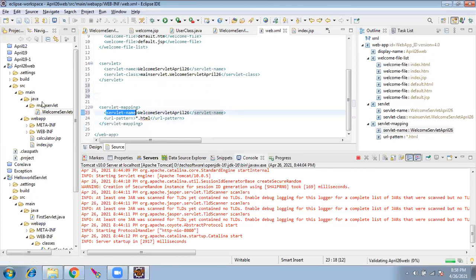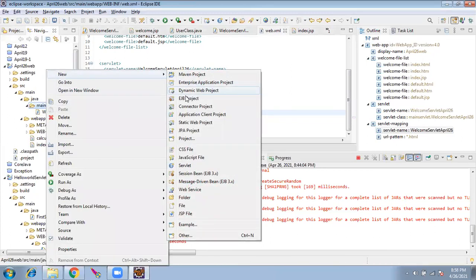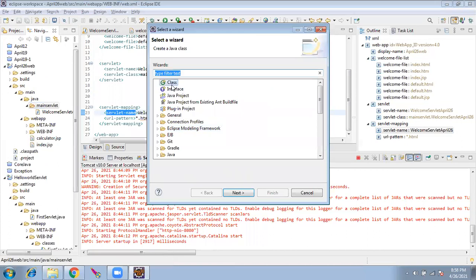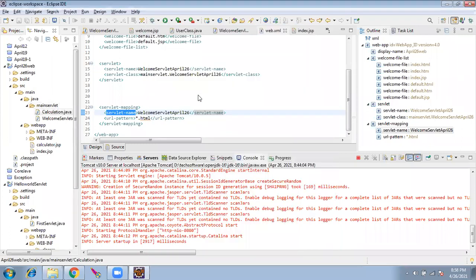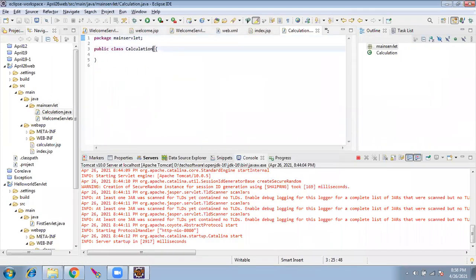Let's say, to make it clear, I create one more servlet now. This time I will not use this servlet. I'll create a normal class and I'll convert it to a servlet. Calculation.java. This is a normal Java program. Now I will extend HttpServlet. If I extend the HttpServlet, it becomes a servlet.